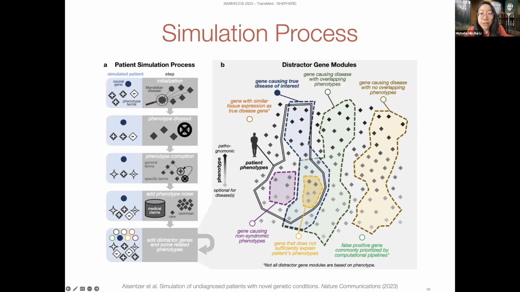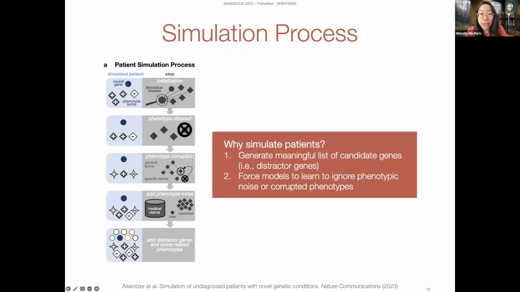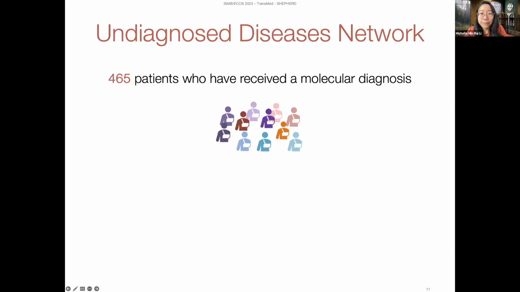There can be many different types of distractor genes. For example, genes with similar tissue expression as the true disease gene, genes causing diseases with overlapping phenotypes, and genes causing diseases with no overlapping phenotypes. So ultimately, the goal for simulating patients is to give us meaningful distractor genes and force the model to learn to ignore phenotypic noise or corrupted phenotypes.